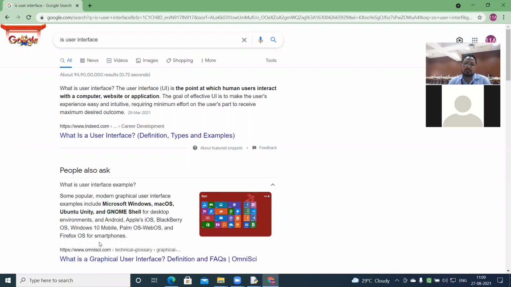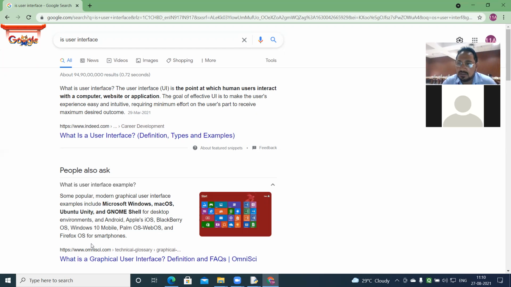So the Windows which we are using is a user interface example because we can interact easily with the machine and we can achieve maximum outcome from it just by clicking, using the different types of graphical interface units. It provides us the folders, icons, drives, all available on a single click. Understood?